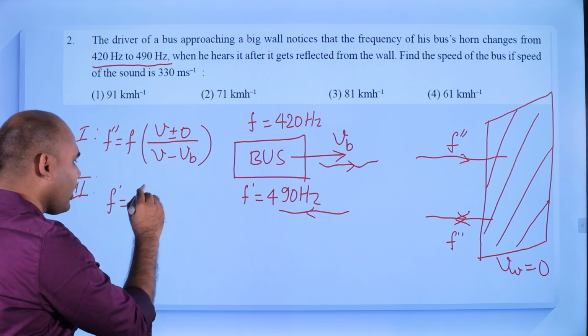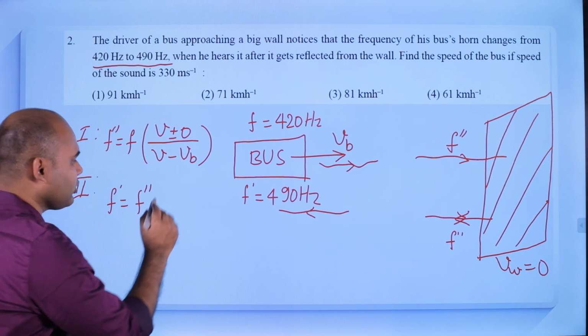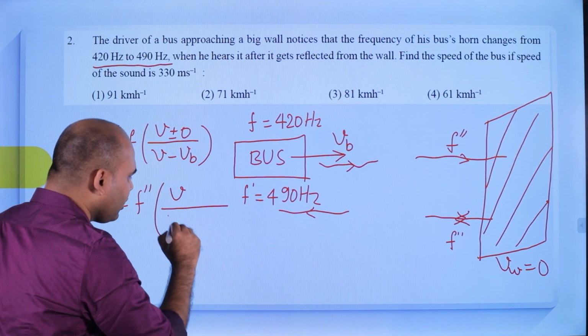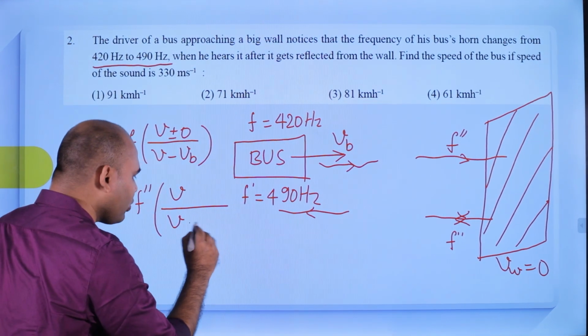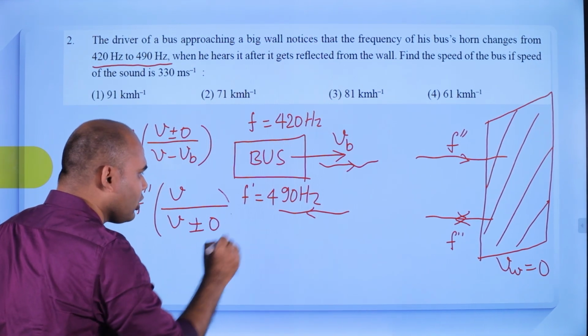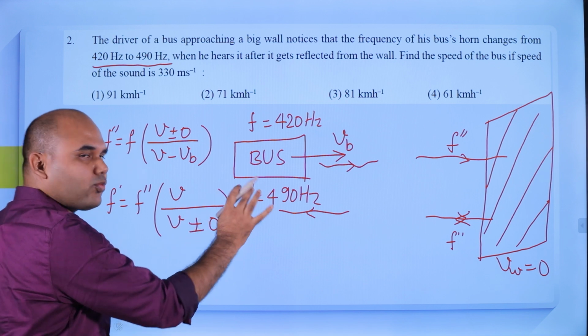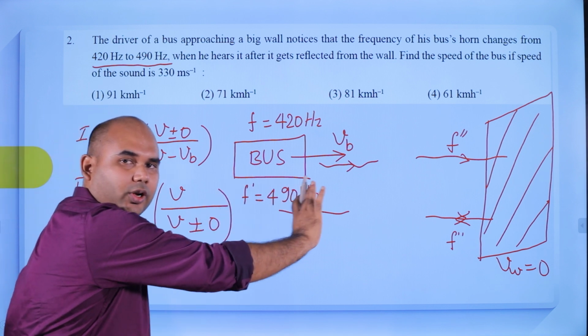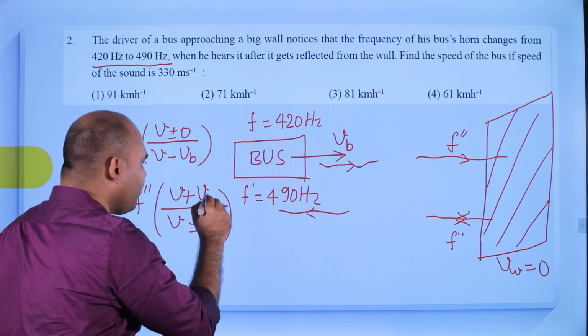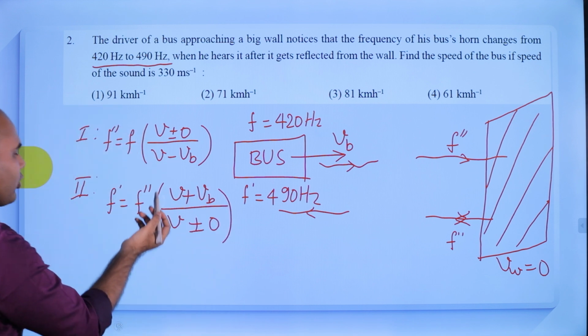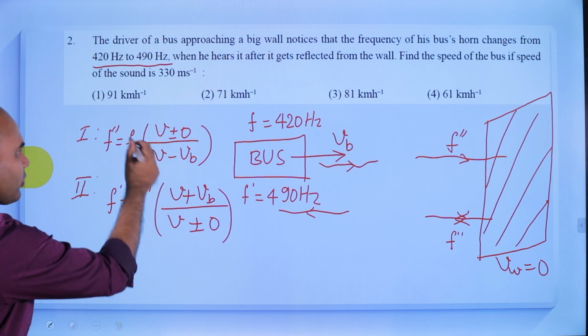So F dash equals F double dash times V by V, and this time the source is the wall and it is at rest, so in the denominator plus minus 0, and the observer is moving towards the source, so plus sign, so plus velocity of the bus.